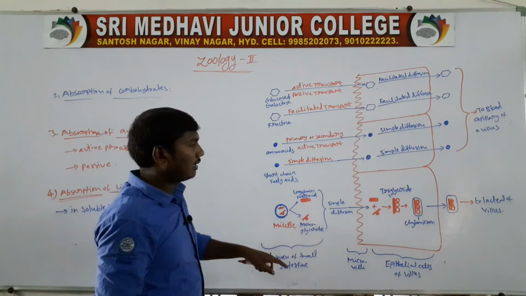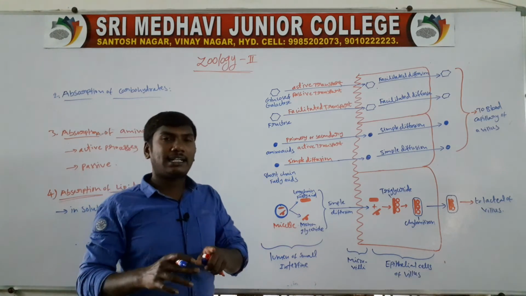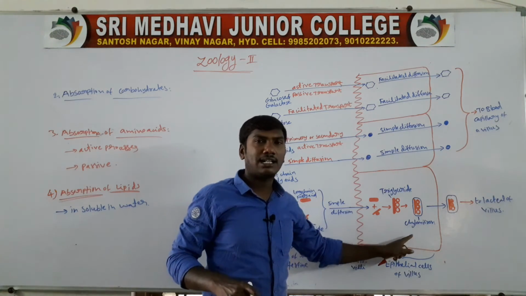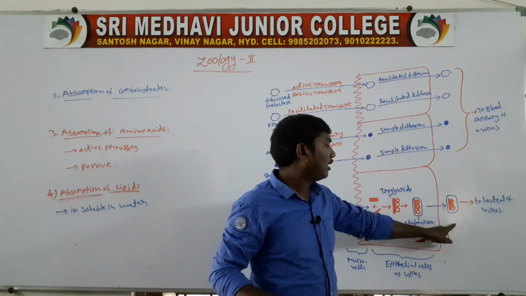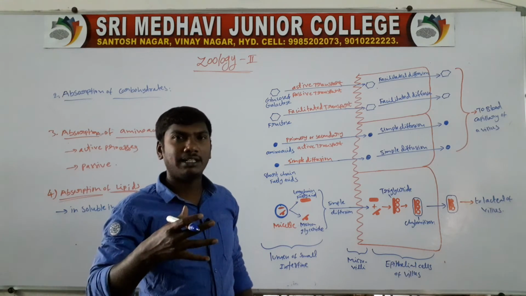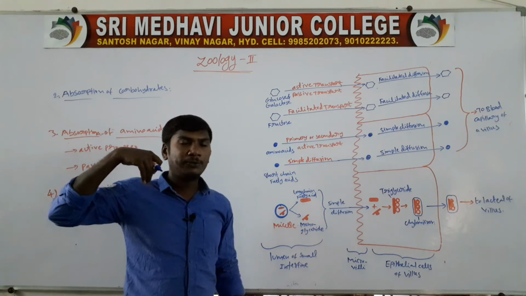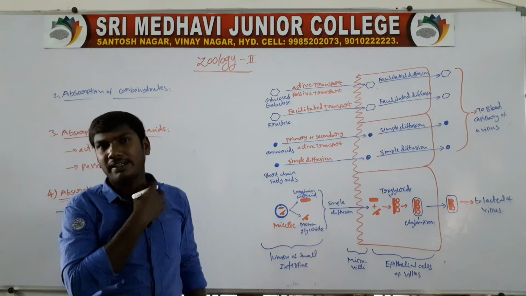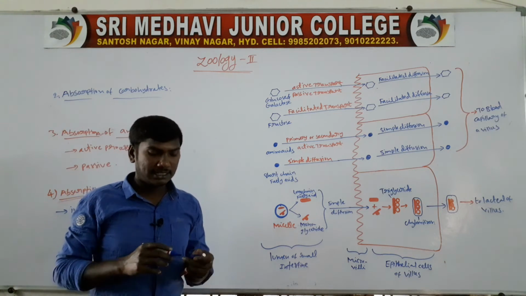In these epithelial cells, they are converted to triglycerides. That triglyceride is covered by a protein coat, and these are called chylomicrons. The chylomicrons enter the lumen of the lymph vessels, then travel through the lymph circulatory system to the left subclavian vein. The left subclavian vein then enters the blood circulatory system.